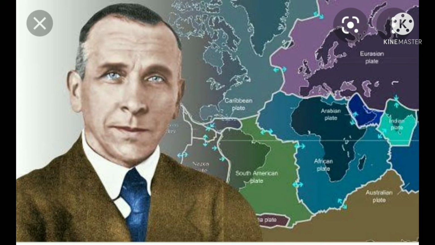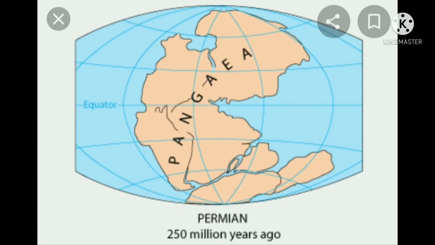Pangaea means whole land. Which is the supercontinent? Pangaea. Which is the superocean? Panthalassa.